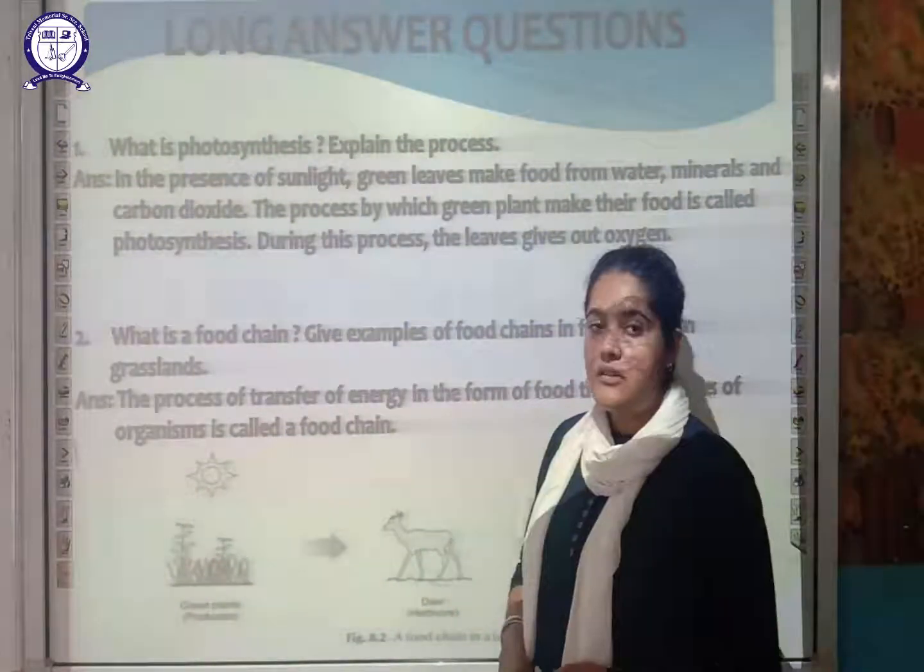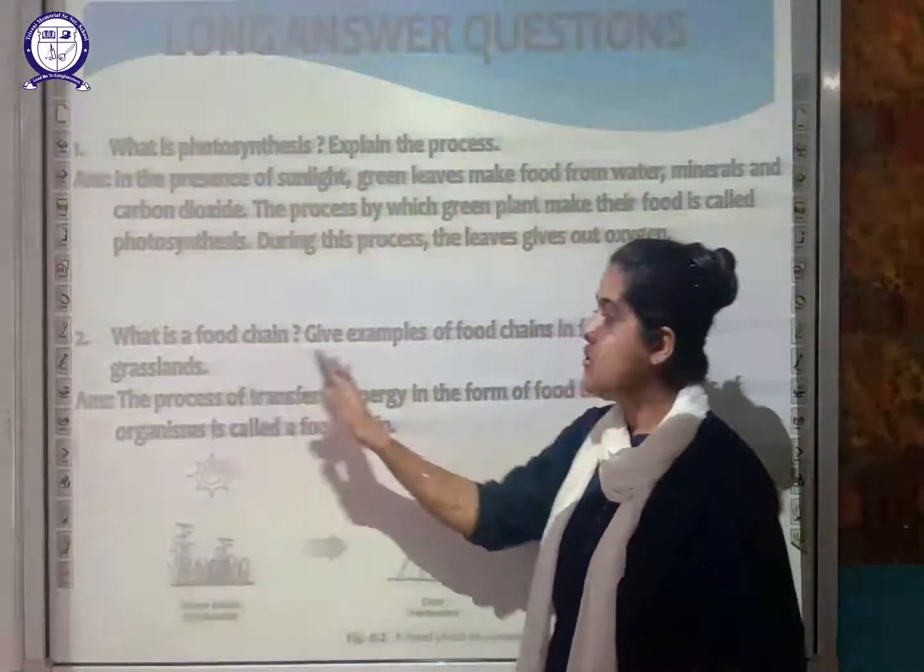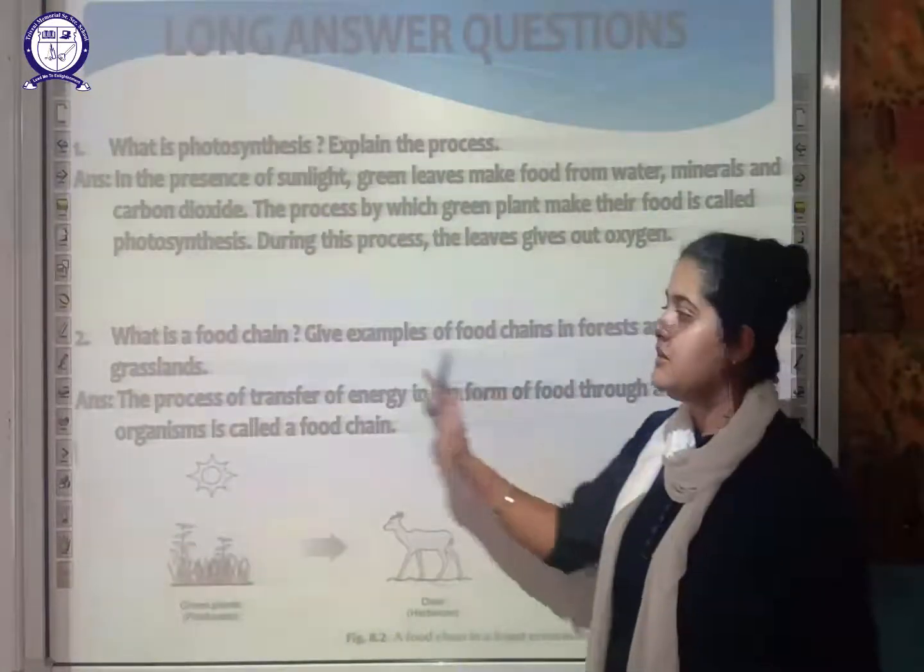And the food that is produced is simple sugar, that is glucose. The last question we have to understand here: what is a food chain, and give an example of a food chain of a forest or grassland.